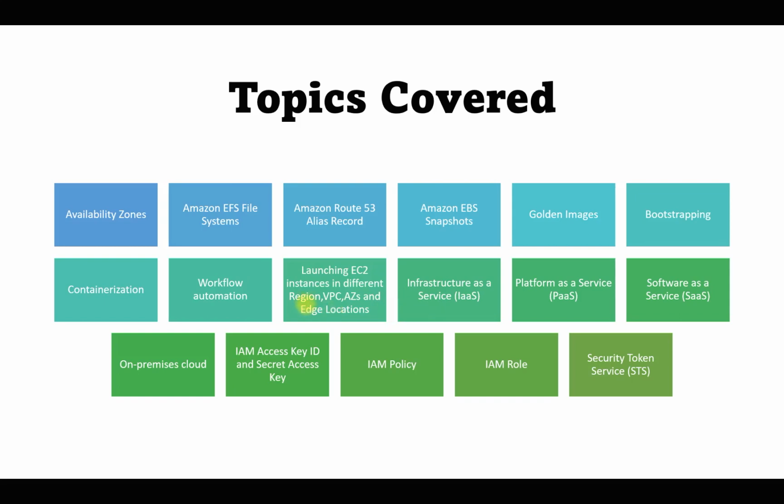Also, we will understand the cloud computing models like IaaS, that is infrastructure as a service, platform as a service, and software as a service. We will also understand the deployment models we have, like on-premises, hybrid cloud, public cloud, and private cloud. We will also cover a few things related to IAM services, like the IAM access key ID and secret access key, when we can use them, what exactly an IAM policy is, and when we need to use an IAM role. And also we will understand the Security Token Service and when we can use it. So in this small video, we will cover questions related to all these topics.